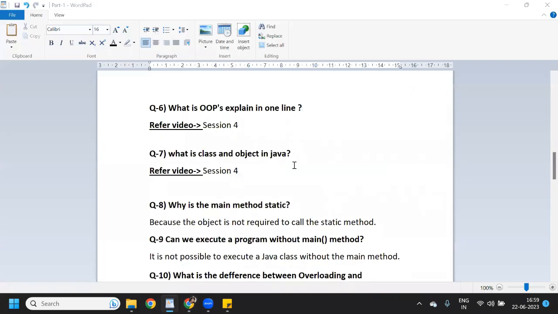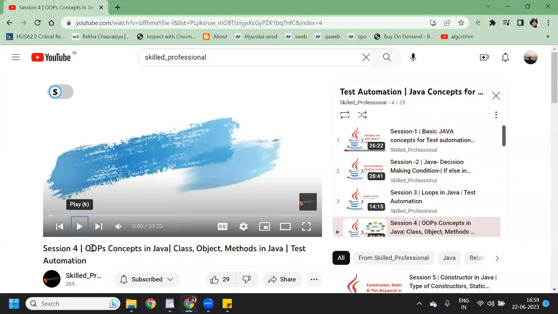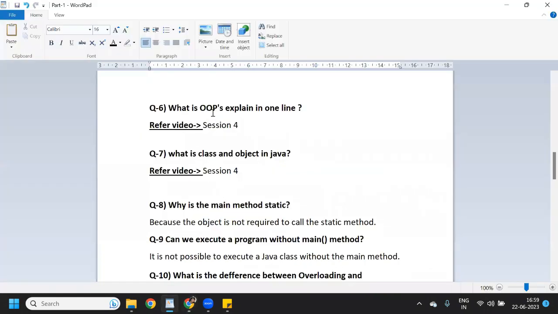Class and object are also explained in the fourth session only. In the title I have added OOPS concept in Java, class, object, methods in Java, right? So I have explained OOPS concept and what is class and object in the fourth session. You can refer to this video.